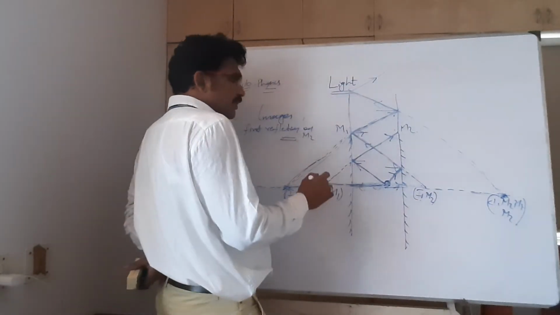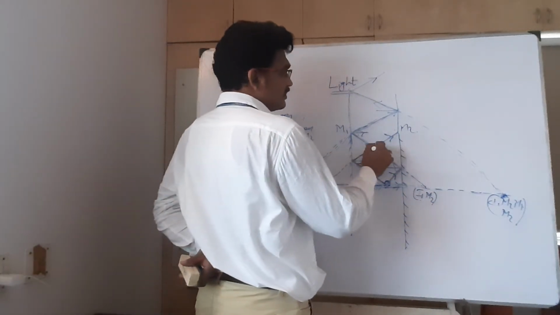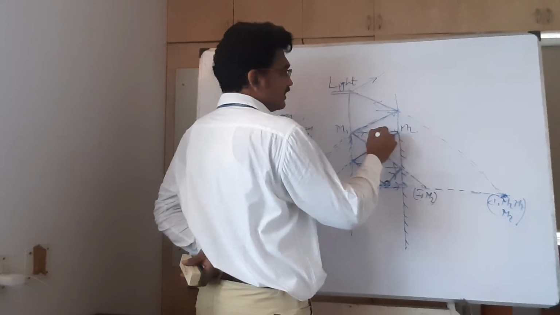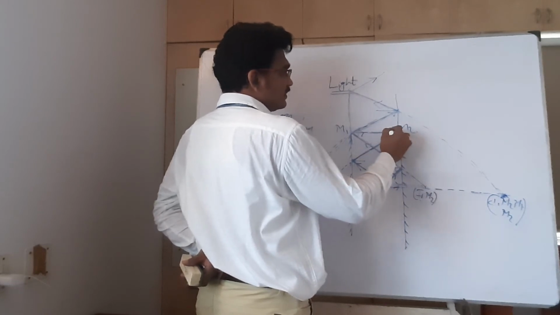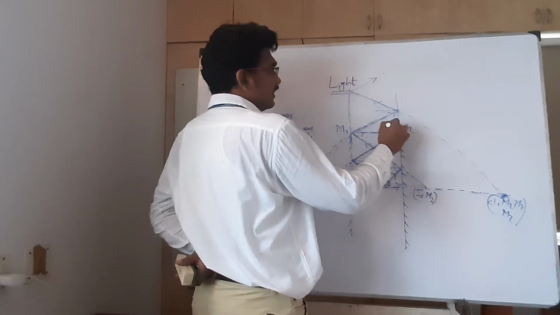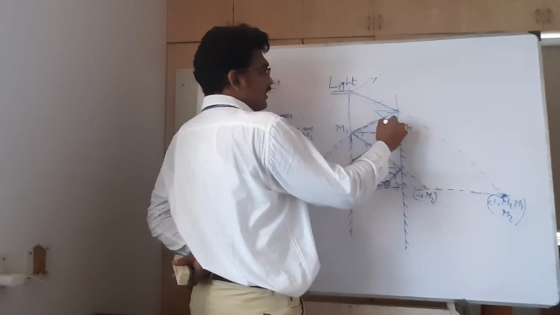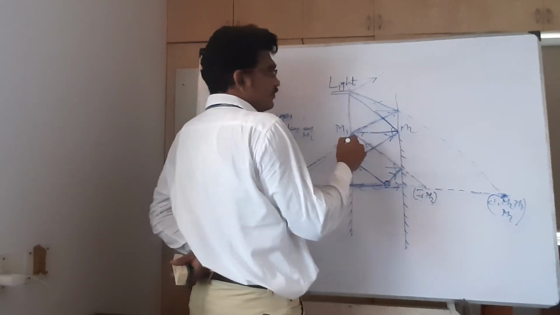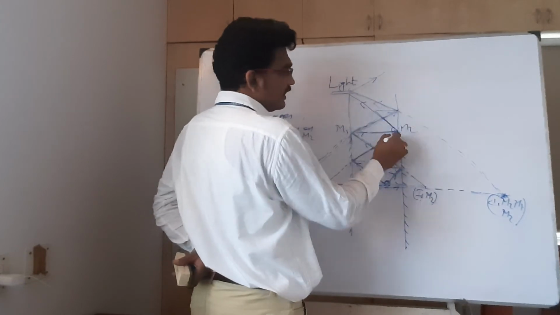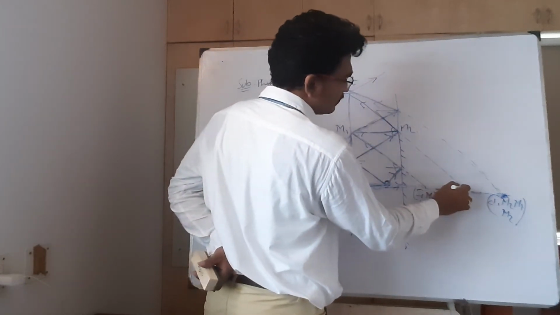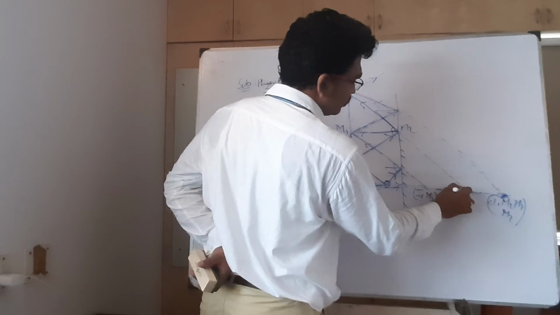Okay. Now I can say this is the strike. After that, what happens? Again, draw the normal. This is the angle of incidence. This is the angle of reflection. Again, this is the reflected ray. When it is extended, you see here.